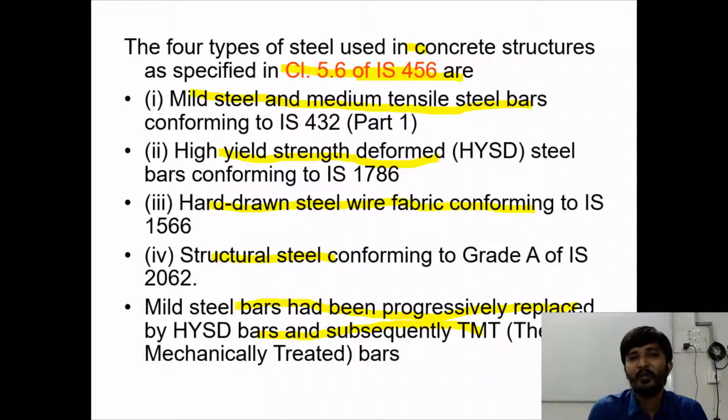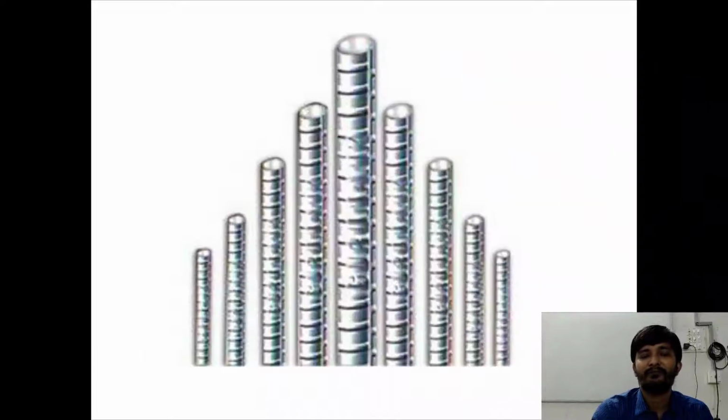For the current scenario, if you go to any site, you will not find anywhere that they are providing mild steel bars, right? They are replaced by either HYSD bars or TMT bars. HYSD full form is high yield strength deformed bars and TMT full form is thermomechanically treated bars. So these are some of the images of the steel bars that are provided on site.